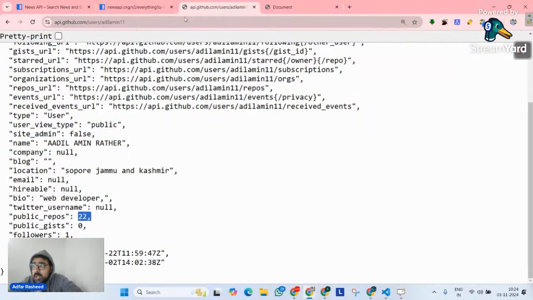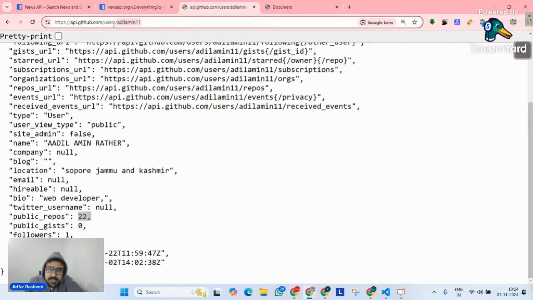According to this API, tell me in the chat which parameter is dynamic in nature. Do you think this parameter that I have highlighted is dynamic? Because the same parameter is going to be Adfar136, Adil Amin, Sayed0711, Anil9450, and so on, depending on the user that GitHub holds, right?